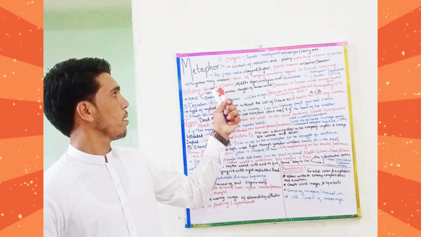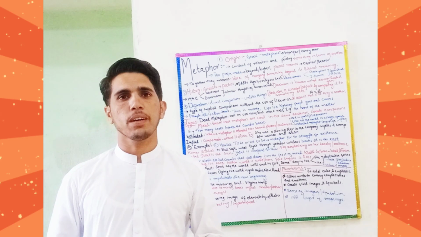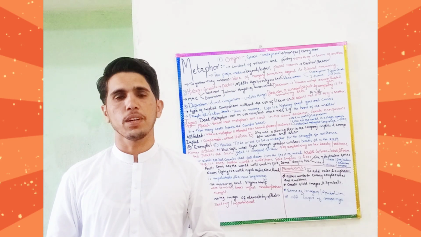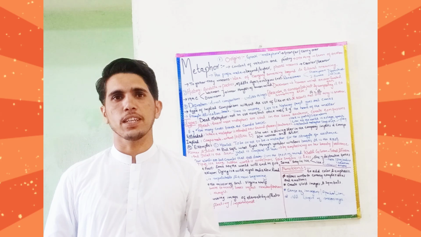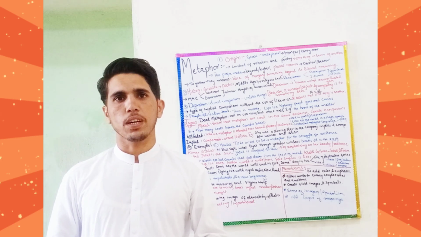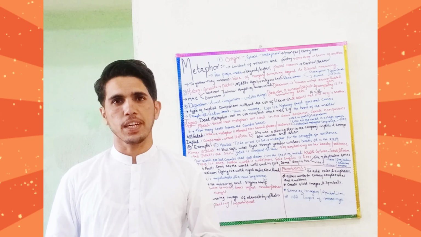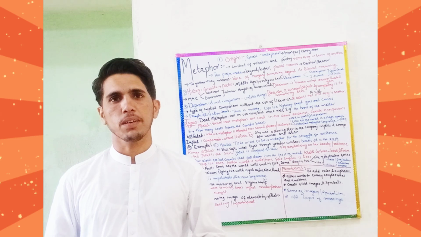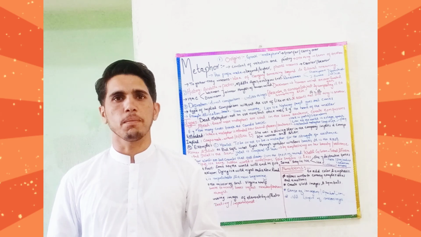Now, the historical backdrop of metaphor: from where onward has the use of metaphor started in the literary tradition? Aristotle, in his famous work Poetics, used the metaphor in order to make his writing literary and figurative. Afterward, metaphor was highly used in the Middle Ages, especially in religious works.